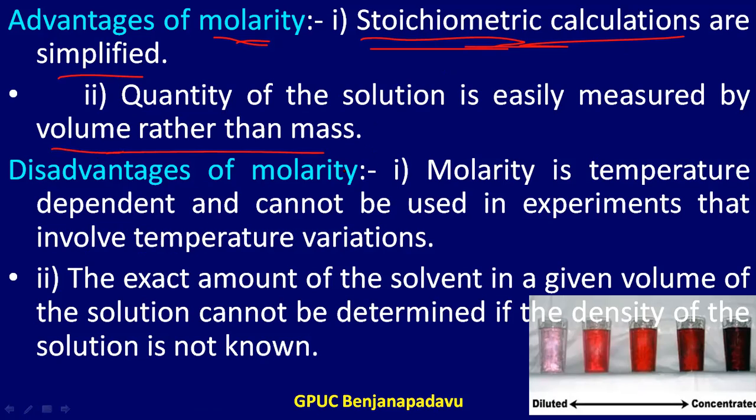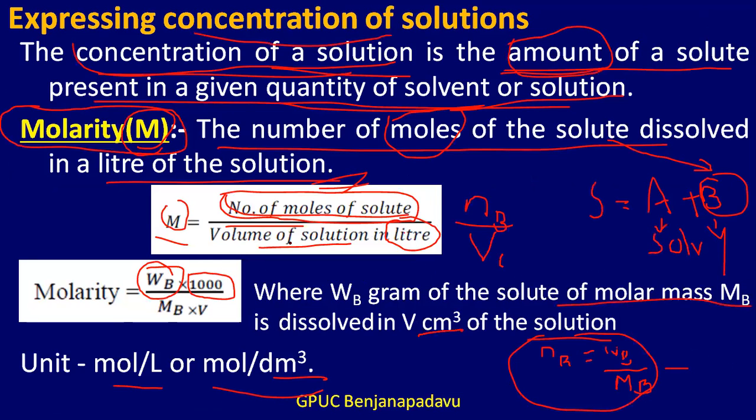Then if we look at the disadvantages of molarity, what are they? Molarity is temperature dependent, so it cannot be used in experiments that involve temperature variations. In experiments with temperature variation, we cannot express the concentration in molarity. Why? Because molarity is temperature dependent. If temperature varies, the molarity of the solution will also vary. Why does it vary? Because in the formula itself, it is the number of moles of the solute divided by the volume of the solution.